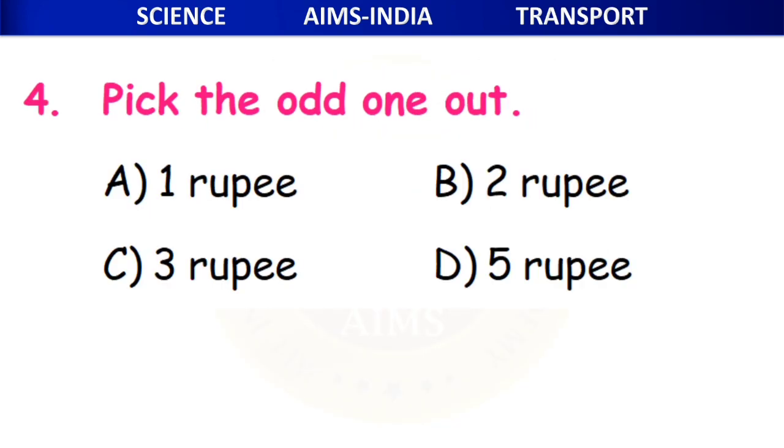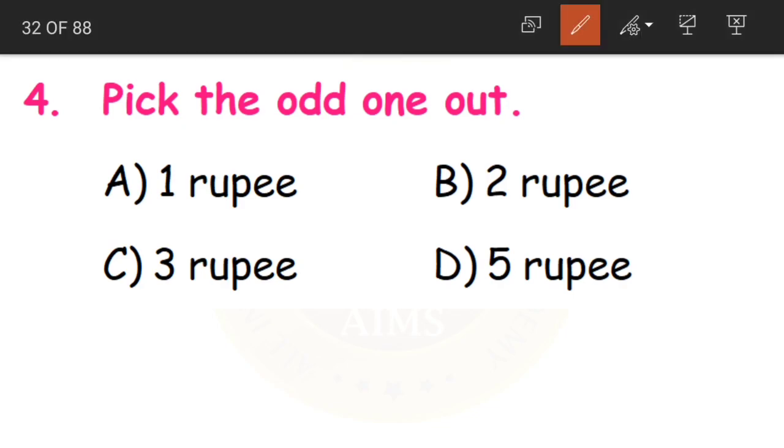Now the fourth question, pick the odd one out. Odd one in the sense which is not matching with the others. So what is the odd one? 1 rupee, 2 rupee, 3 rupee and 5 rupee. Children, see here, we have 1 rupee, we have 2 rupees, we also have 5 rupees.